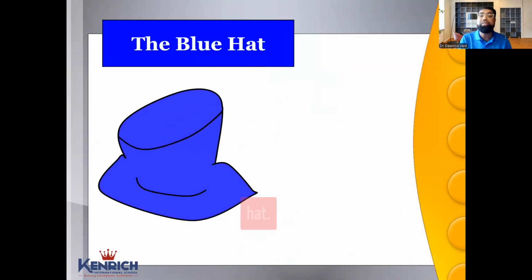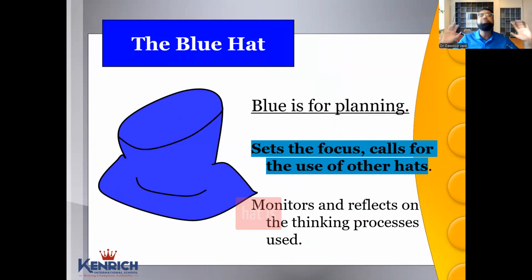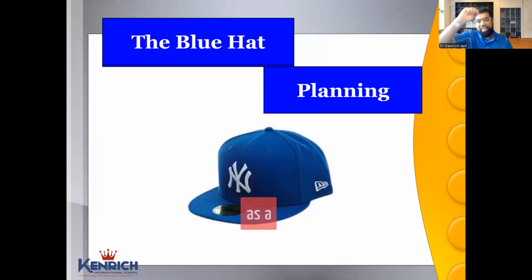Then I said the blue hat. You start with the blue hat. What's a blue hat? The sky hat. The blue hat is for planning. Sky is for planning. Focus. What is the objective of this meeting? Blue hat says all these. You always start with the blue hat. All the other hats are called after. Think of the blue hat as the captain's hat. Rohit Sharma, planning hat. So you wear a blue hat and you start planning.